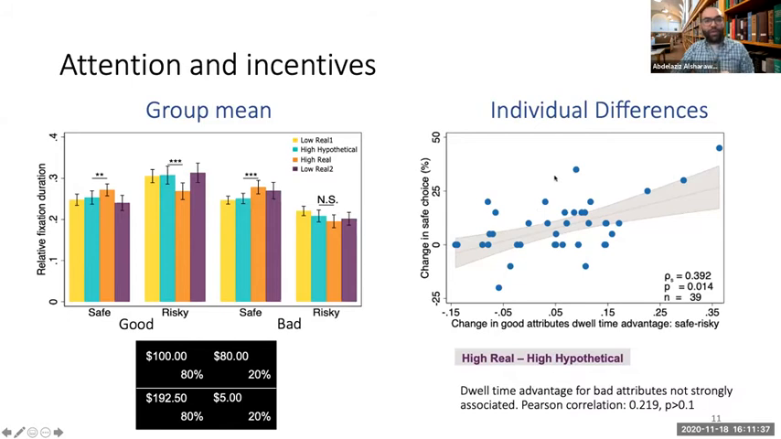Again, we look into individual differences, and we find that participants who actually looked more at the safe good outcome and its probability, and less on the risky good outcome and its probability, were the ones who were becoming more risk averse.